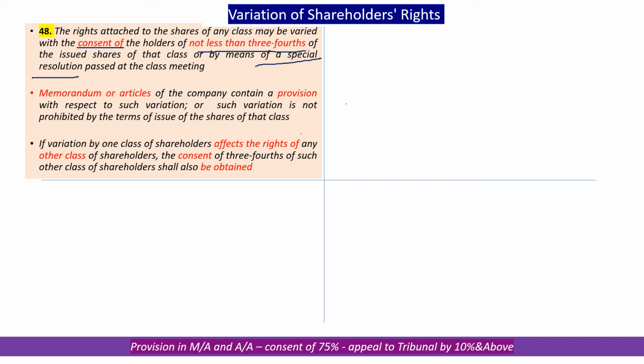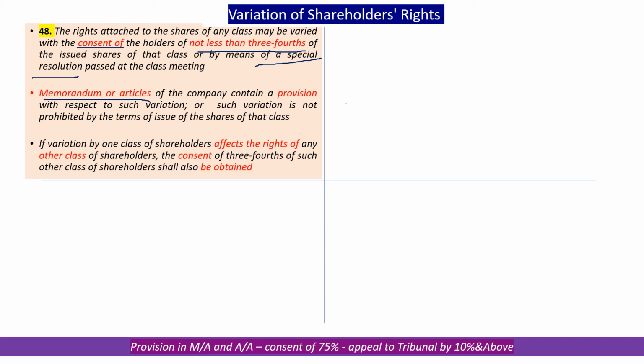Not less than 3/4 means when the votes are cast against the resolution, the number of votes in favor should be 3 times or more than the number of votes cast against it. 3:1. That is 75%.